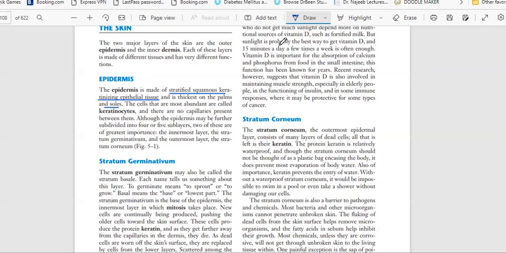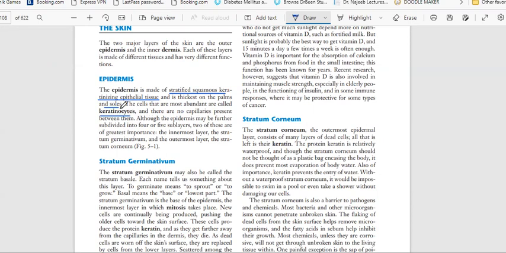Okay, so there's the reason God gave the thickest skin in our palm and sole. The cells that are most abundant are called keratinocytes. So which cells are present in the epidermis? Keratinocytes. And there are no capillaries present between them.